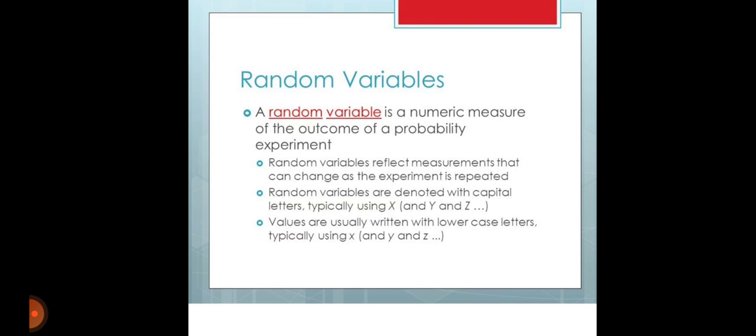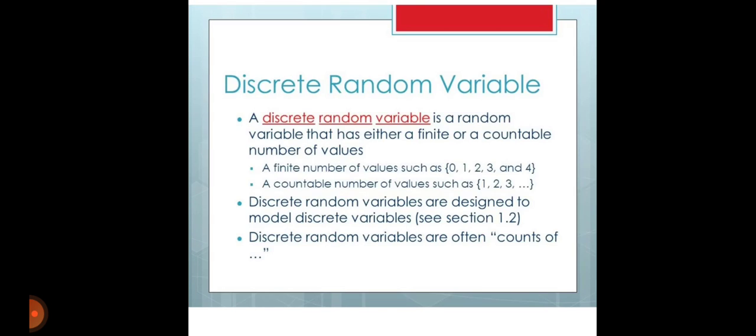So, random variables. A random variable is a numeric measure of the outcome of a probability experiment. Random variables reflect measurements that can change as the experiment is repeated. Random variables are denoted with capital letters, typically X, Y, and Z. Values are usually written with lowercase letters, typically x, y, and z.